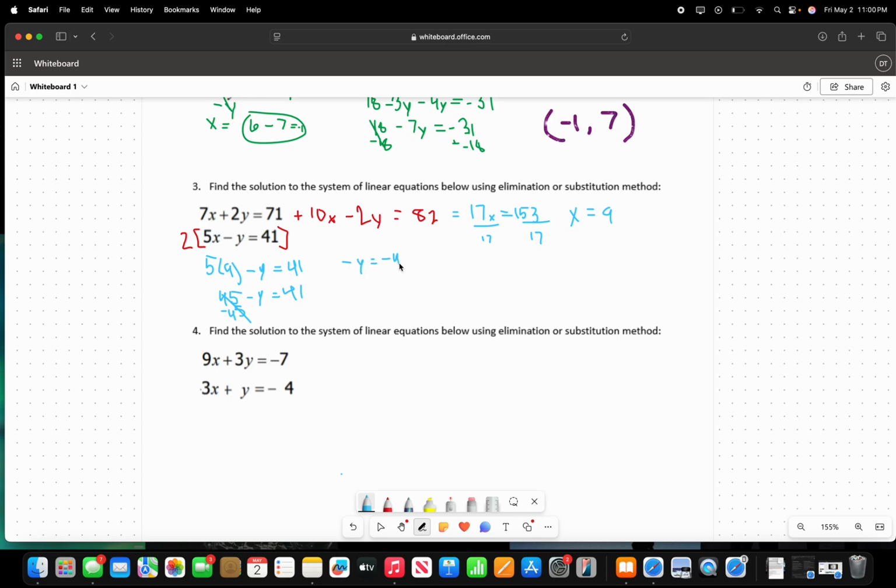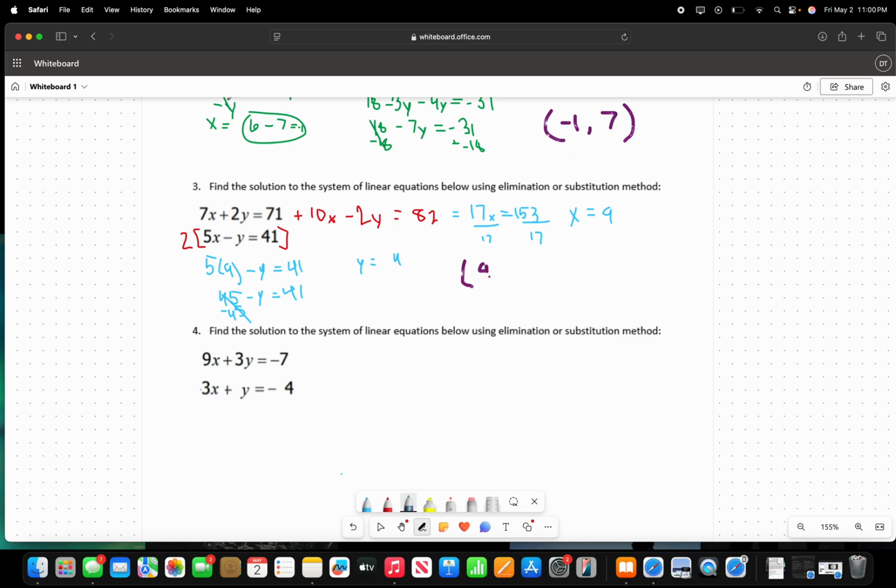And I'm just going to get rid of the negatives here, which is going to leave me with y equals 4. So since we have our x and we have our y, the only thing we have to do here is create our solution as we did in the second question.